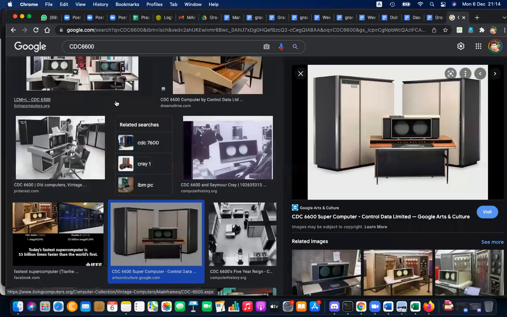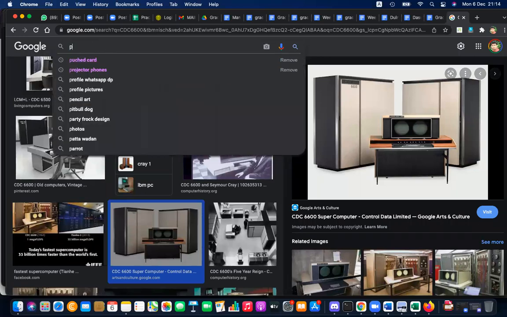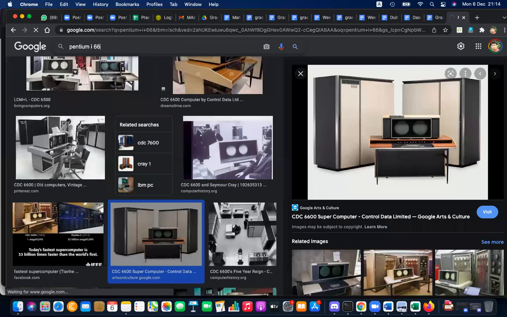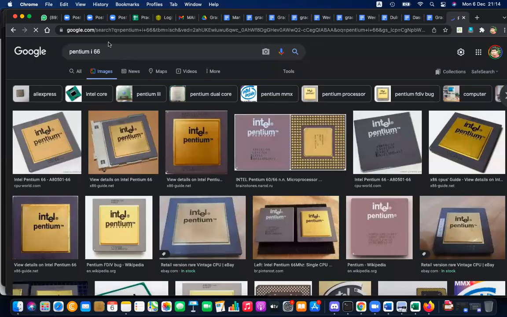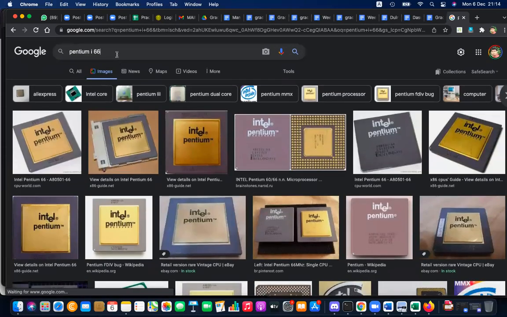So shall I show the computer that I used first? Okay, teacher. Pentium 1, I think it's a 66 megahertz one or something. This is the processor actually. It's very old, no sir.